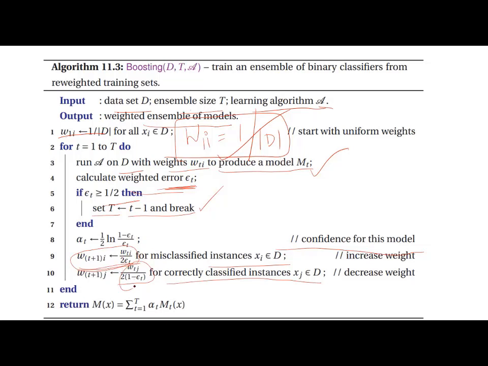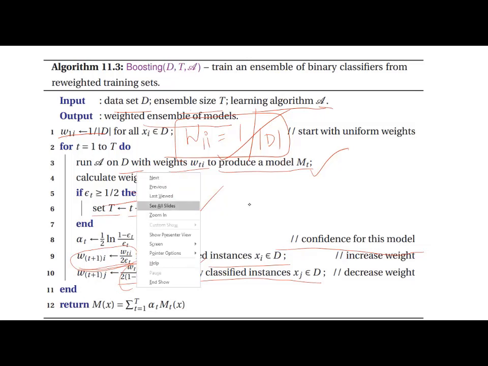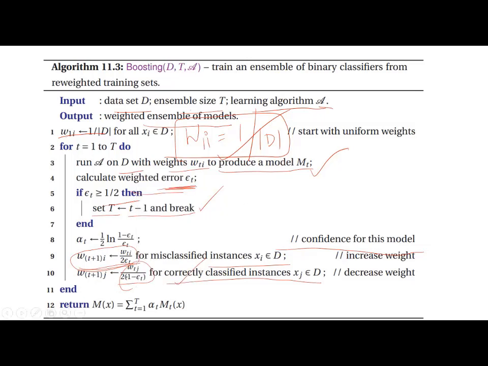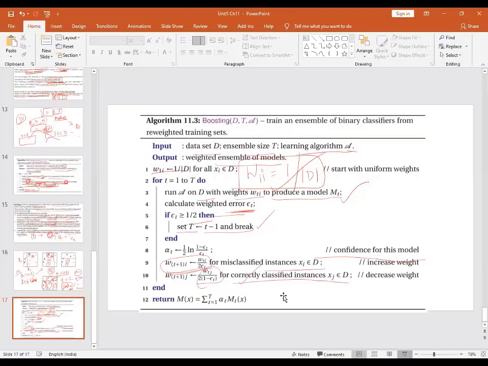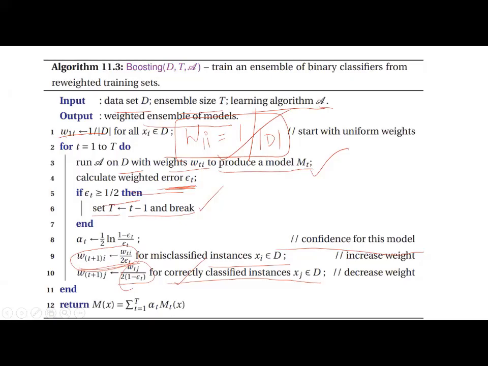Correctly classified instances are given less weightage. By this, automatically the weights increase and decrease. This is the process called boosting, and finally we return M of x. So this is called boosting. This is called an ensembling technique. Hope you understood.